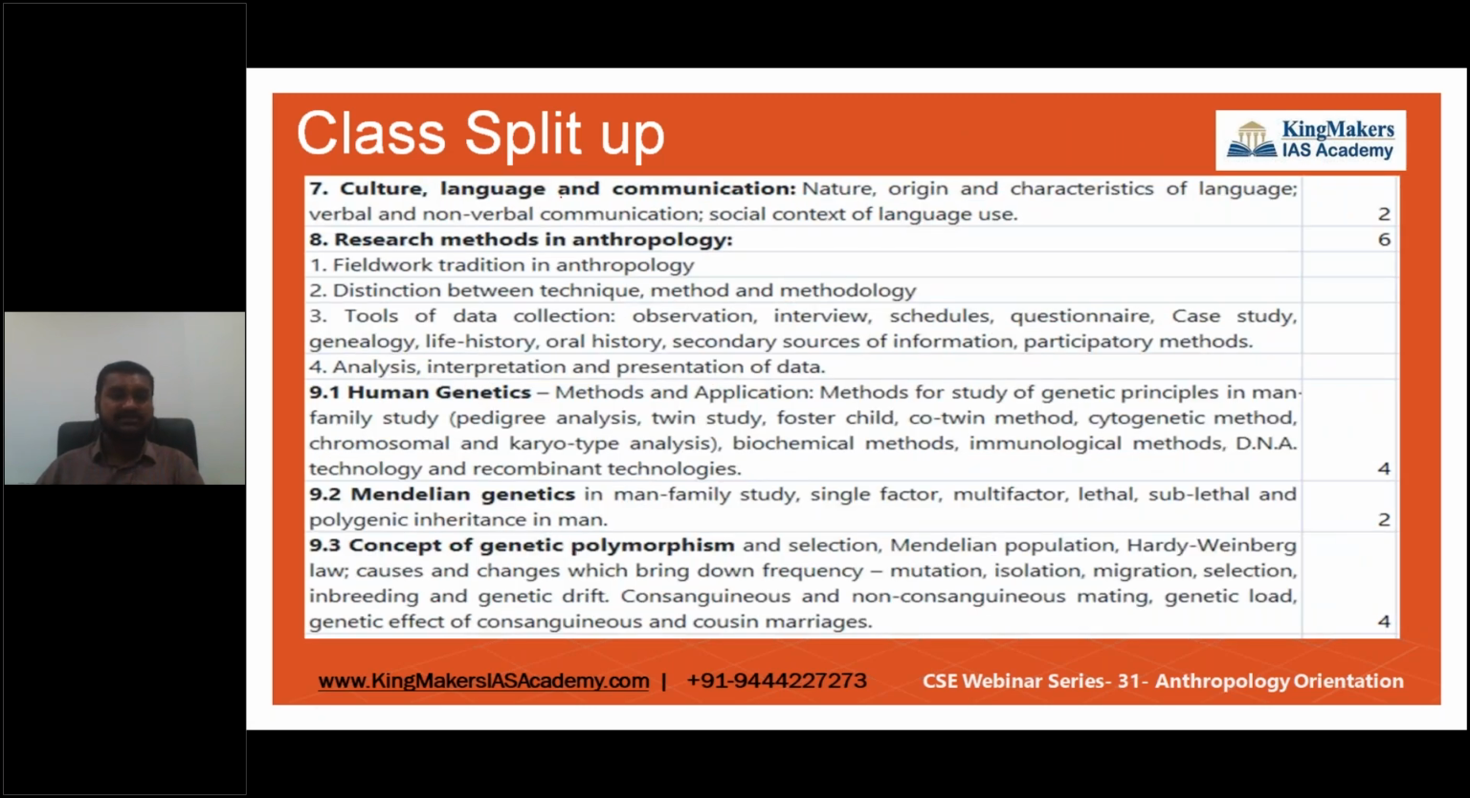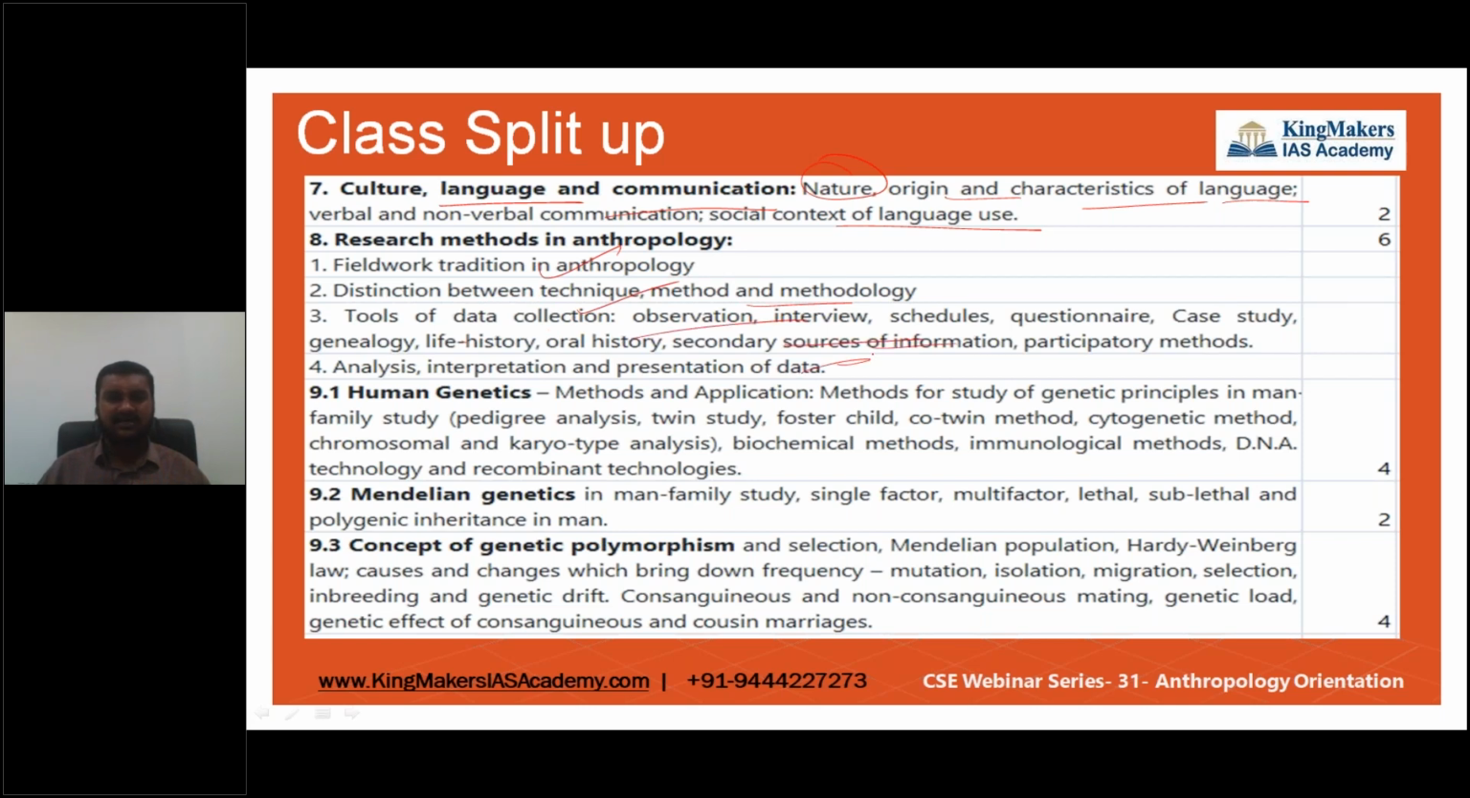This is linguistic anthropology: how language came on, how the initial sounds came, what made them have this kind of noise, and how languages came. All this origin and characteristics of language, we're going to see in detail. And then we are also seeing the research fields in anthropology, and the methods through which these thinkers made their research. One is through field work. The second is the distinction between technique, method, and methodology.